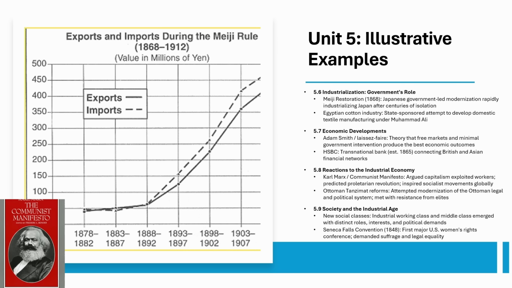In Unit 6, industrialized nations use their power to build empires justified by social Darwinism and the civilizing mission. At the Berlin Conference of 1884, Europeans carve up Africa with zero African input. Control shifts from private companies like Leopold's Congo to direct government rule.